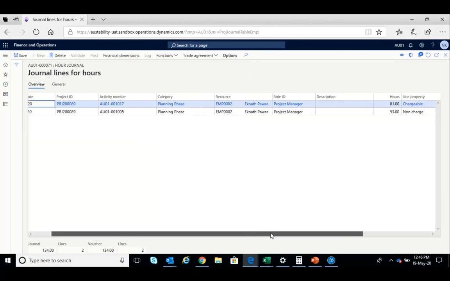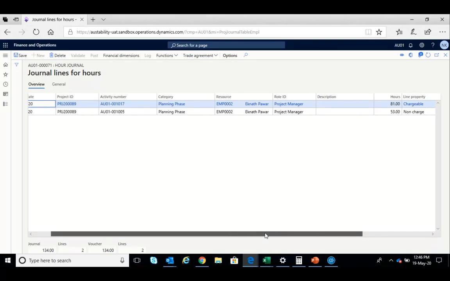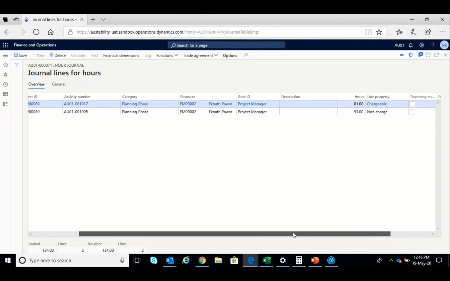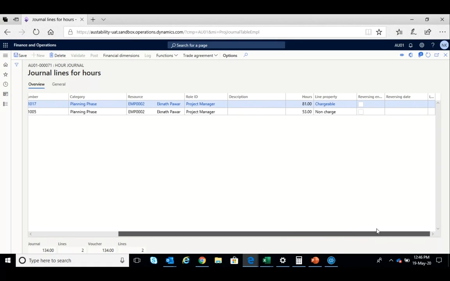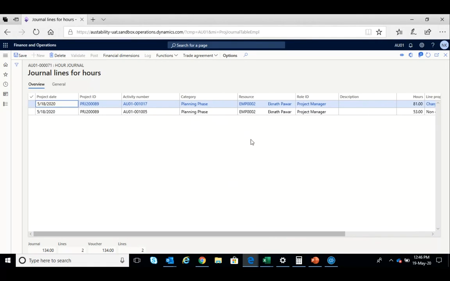Right. So you can see that the timesheet entry has gone into the system project wise, with the activity number. This activity number is the basis on which cost is collected, and this cost goes to the project cost. You can specify the number of hours he has worked, and based on his cost in the resources master, it will allocate the cost into the job.